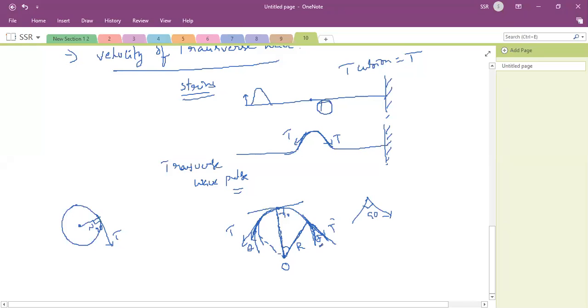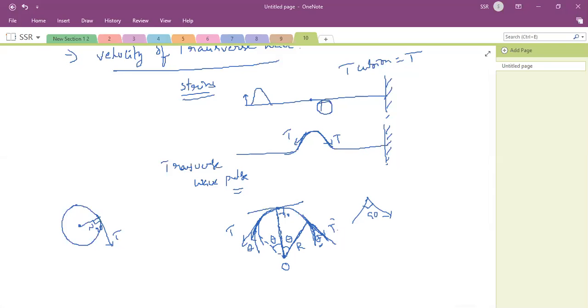Then this theta is the angle between this tangent and normal to this curve. So you can imagine this is theta. This is also theta. Now you can resolve the components of this tangent T in terms of T cos theta and T sin theta.